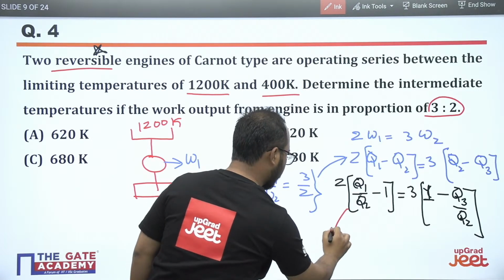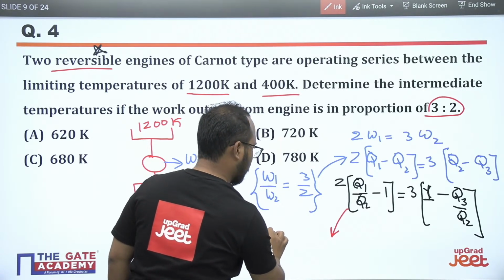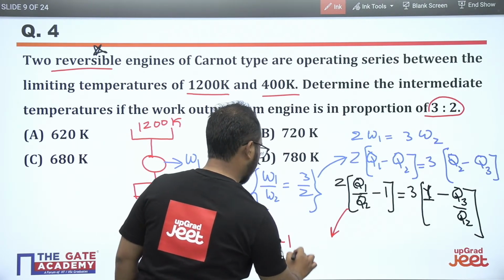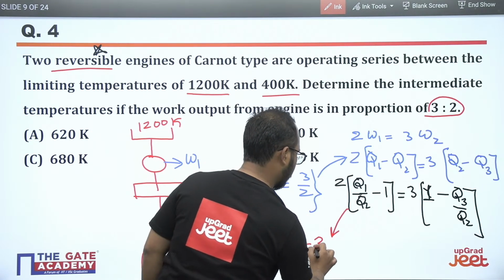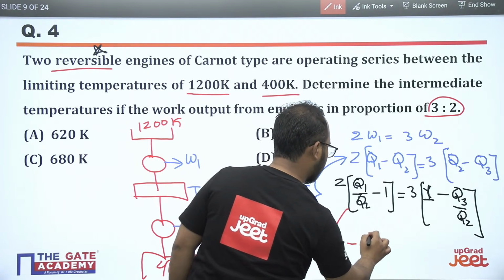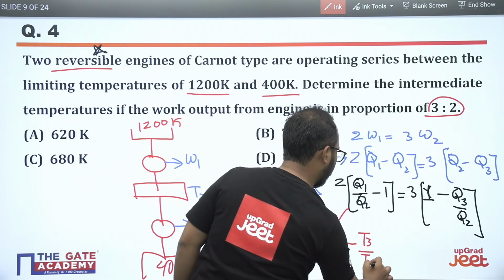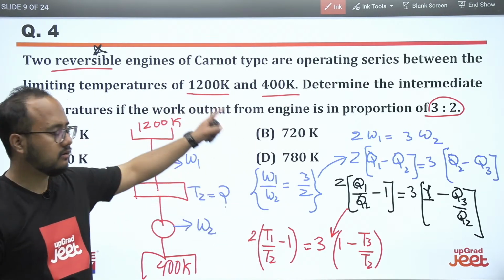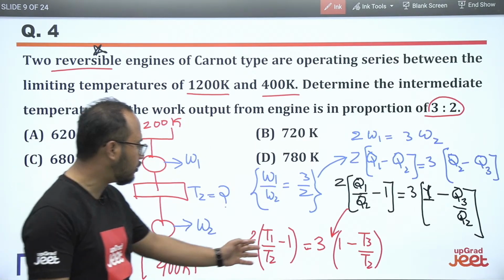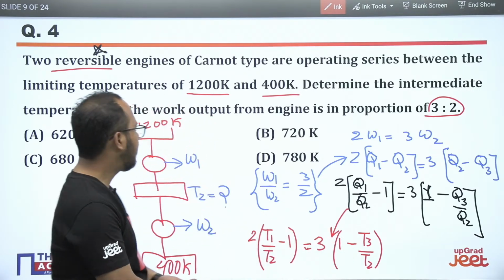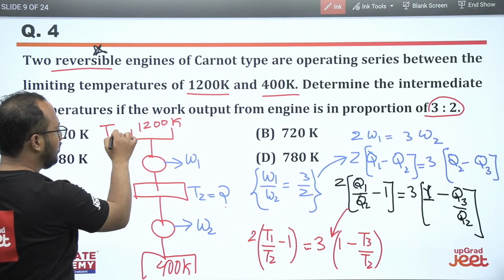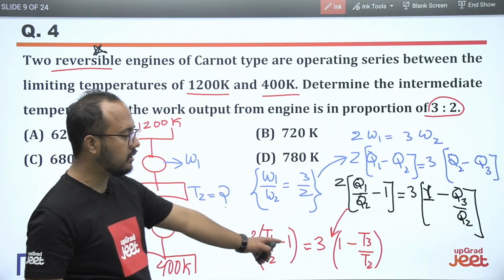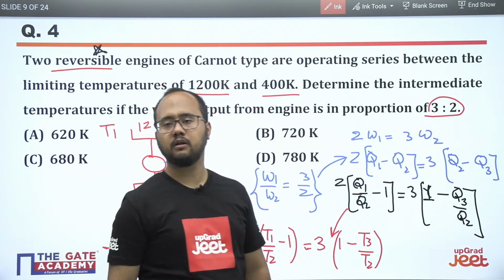It will be T1 by T2 minus 1, and 1 minus T3 by T2. From this relation you can calculate the value of T2, because you already know the value of T1, 1200 Kelvin, and T3, 400 Kelvin.